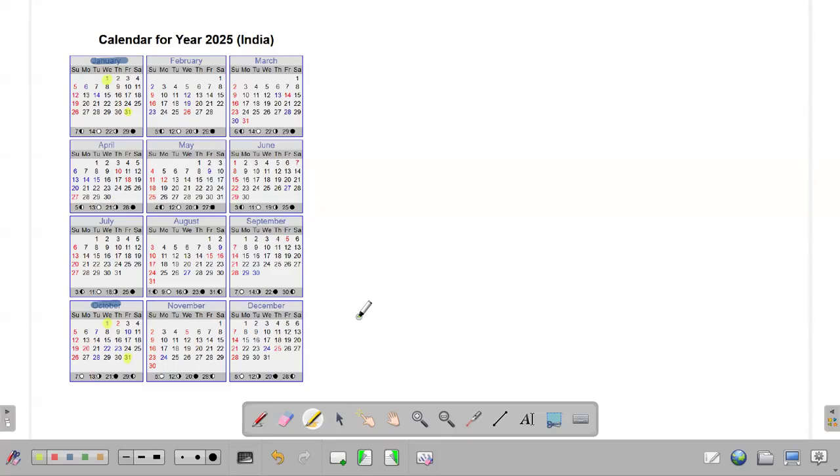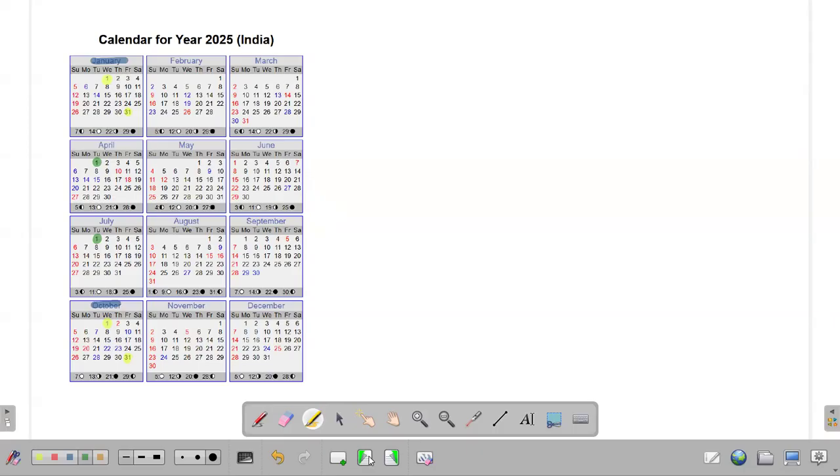In the same way, in a non-leap year, April and July start with the same day. So you can say April here starts on Tuesday. July also starts on Tuesday. April and July are not identical twins, but April and July start on the same day in a non-leap year. So make a note of these points.